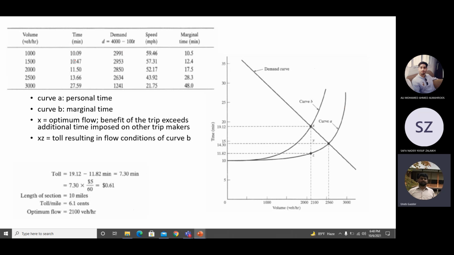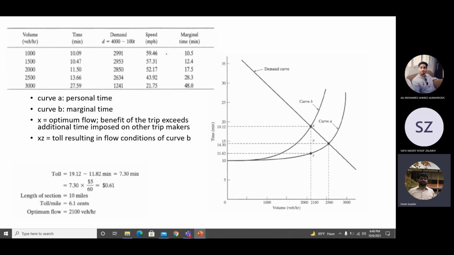Then using travel time you calculate demand, and this is the demand value. Then you can plot the demand as well here. So this is another curve for demand, time and demand. Time on the y-axis and demand on the x-axis. So this is another curve.